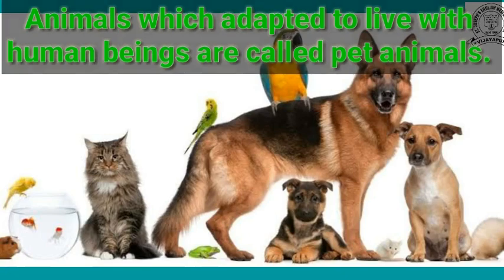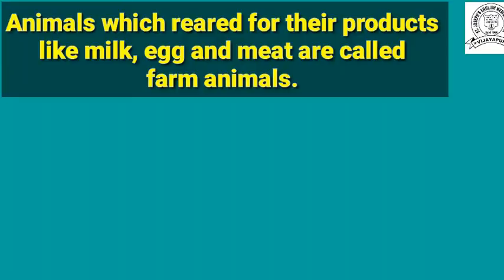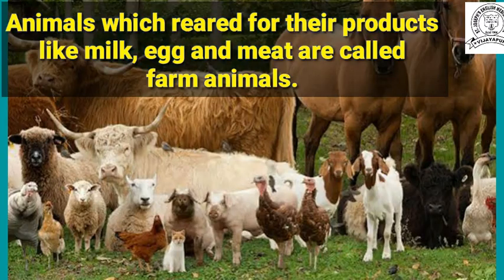And the next one is the farm animals. The animals which are reared for their products like milk, egg, meat and other uses are the farm animals. For example, horse, hen, then goat. These are the farm animals, children.